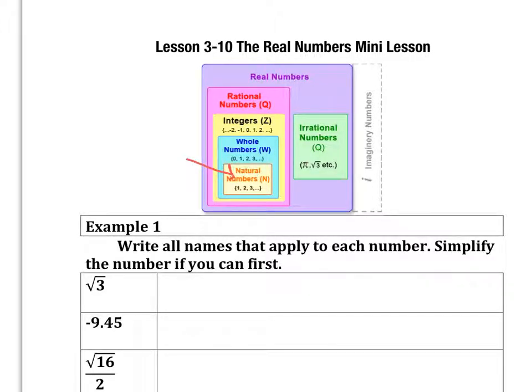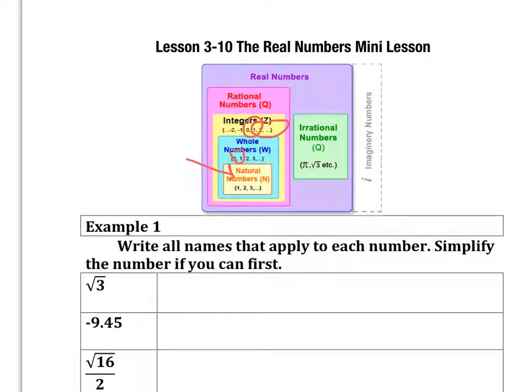So the group that includes the least amount of numbers is the natural numbers, and they start at 1 and they are every consecutive whole number that's positive. Then we expand a tiny bit to whole numbers, and the only number that's included in whole numbers that was not included in natural numbers is the number 0. So all natural numbers are also considered whole, but the number 0 is considered whole but not natural. And then we expand one more time to integers, and integers now include all natural numbers, all whole numbers, because they also have 0, and they now also include the opposite of all whole numbers, which include the negatives.